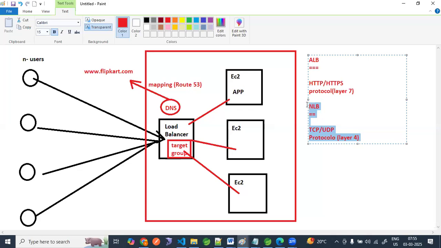Tomorrow we will see the network load balancer practically, and we will go with the auto scaling group. What is auto scaling, what is vertical scaling and horizontal scaling, and how to navigate this traffic. We will see this in tomorrow's session. Okay, I'm stopping my screen share, guys. I'm stopping the recording.